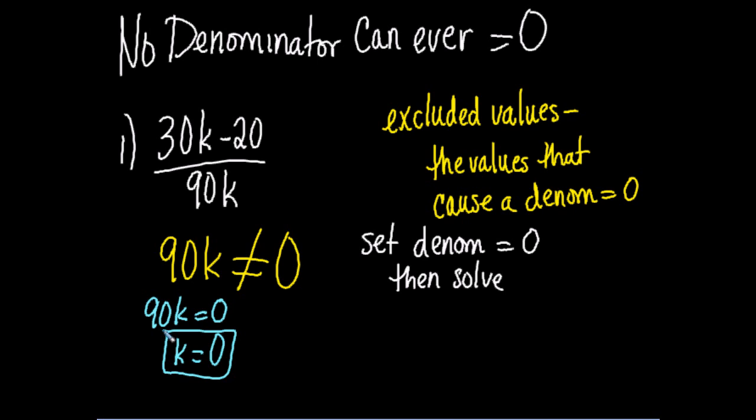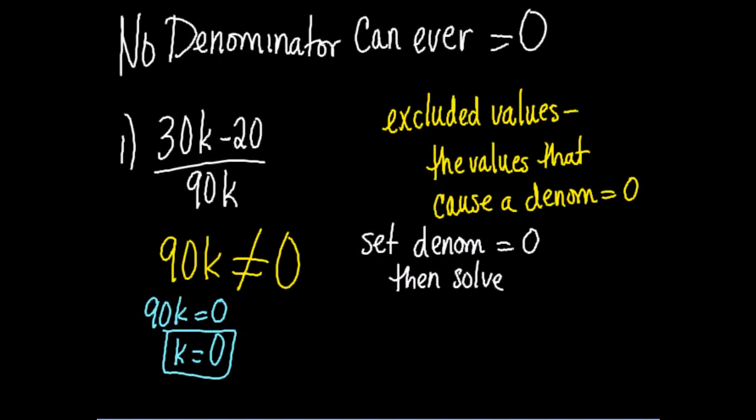Okay, if we look at number 3. Wait, what about the top? The top doesn't matter. You mean the numerator? Yeah, the numerator doesn't matter. The numerator can equal 0, that's okay. It's only the denominator that we're worried about, so when you're looking for excluded values, you just ignore the numerator and work on the denominator only.